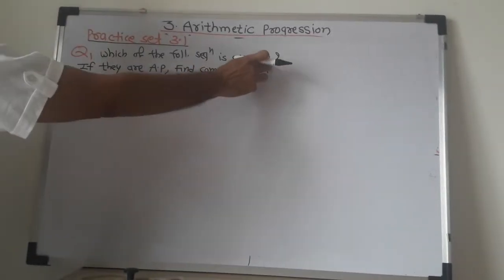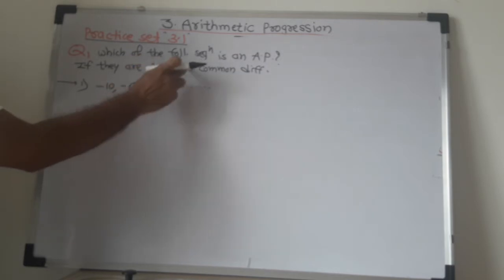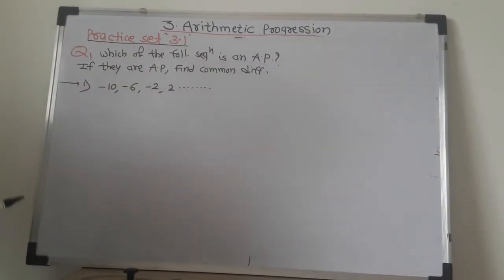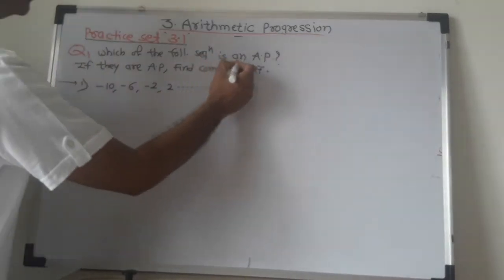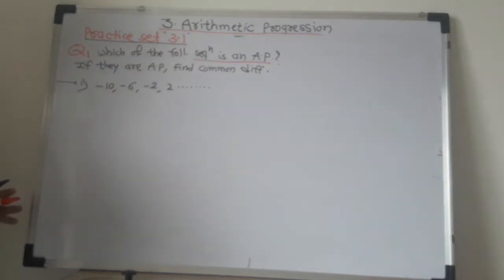I am reading the question. Which of the following sequences is an AP? If they are AP, find the common difference. First we will focus on the first part. Is the sequence an AP? You all know the definition.